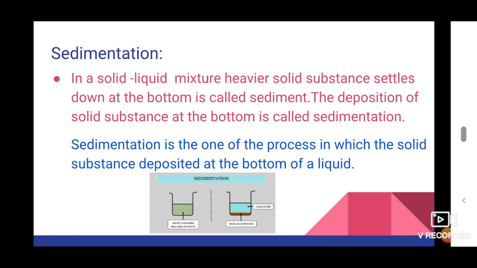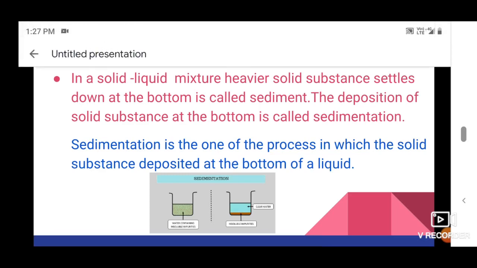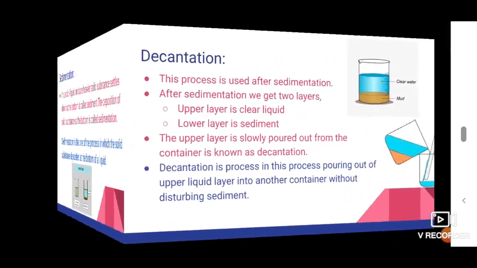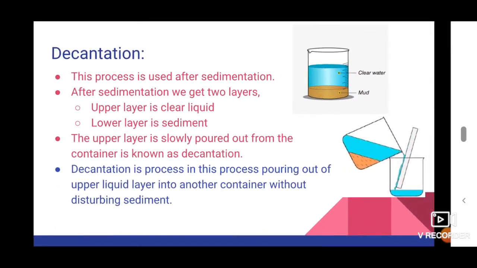The remaining liquid forms a layer above the sand particles. This settling process is called sedimentation. After sedimentation, you may see two layers in a container. One is a sediment layer and another one is the liquid layer.